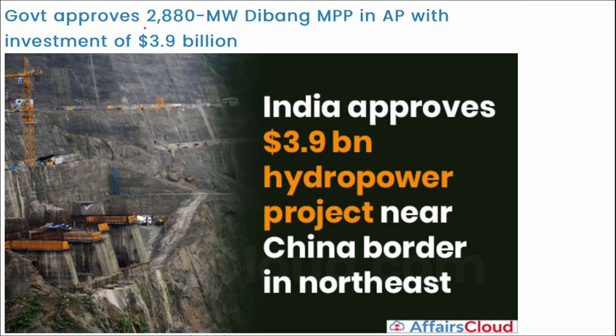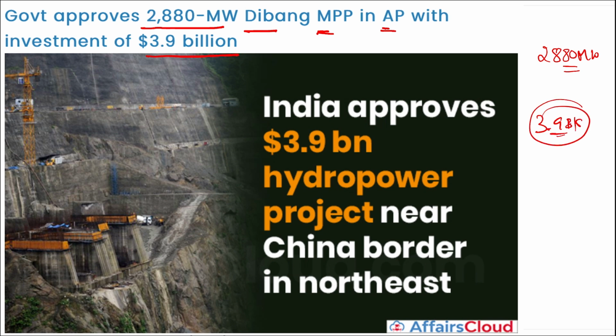Next, the government has approved the 2,880 megawatt Dibang MPP in Arunachal Pradesh with an investment of $3.9 billion. I repeat, recently a 2,880 megawatt Dibang multipurpose project in Arunachal Pradesh was approved. This is the largest ever hydropower project that has got approval from the government of India with an investment of $3.9 billion. And this is to meet the power demand of that particular area.